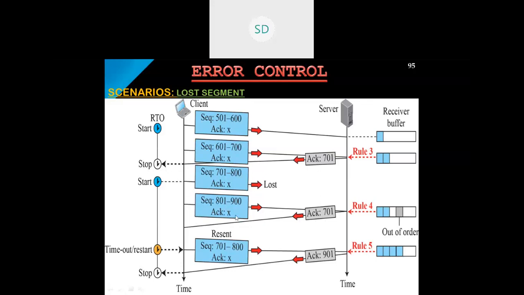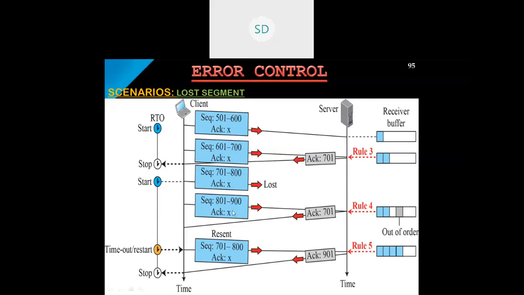Before the timeout, one more segment has been transferred. What is that one more segment? That is the one starting from 801 to 900. It has reached the destination, but actually the server is expecting the segment starting from 701 because it has not reached, so it is expecting 701.